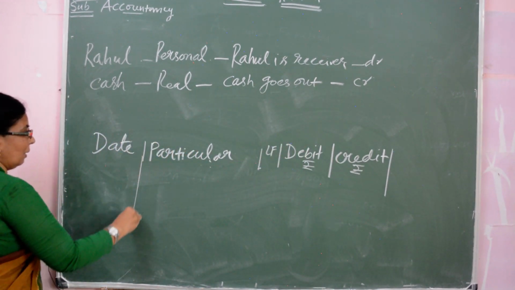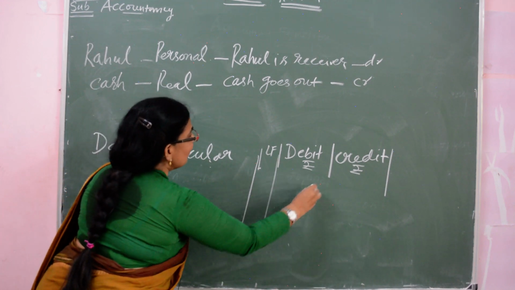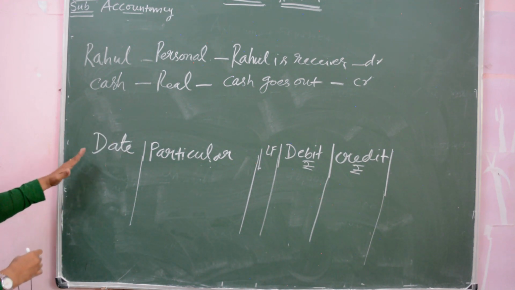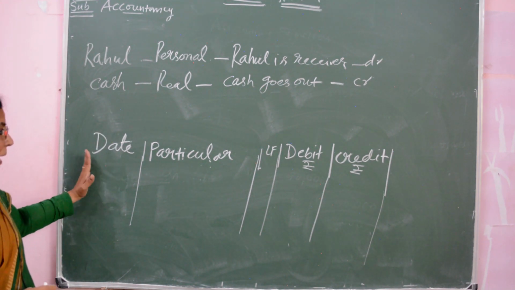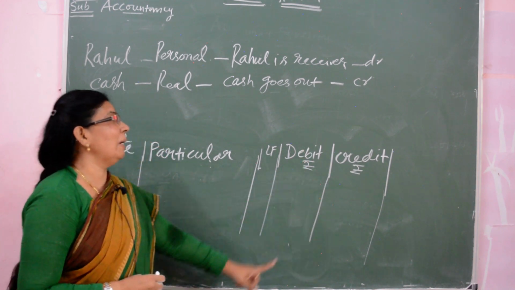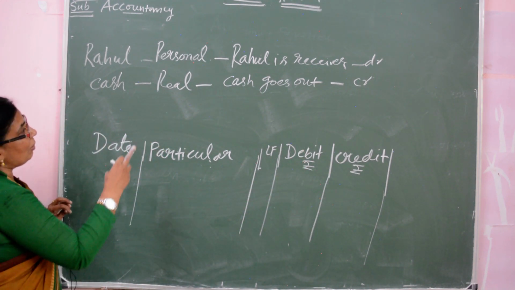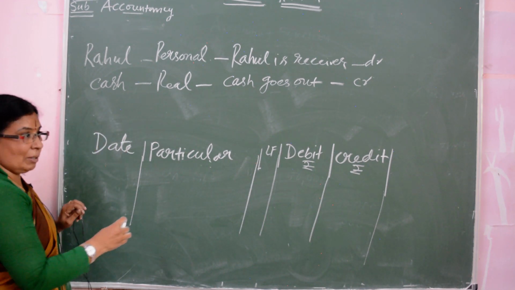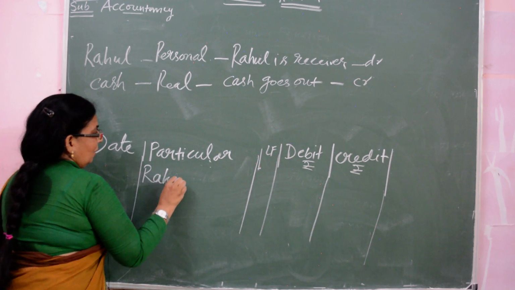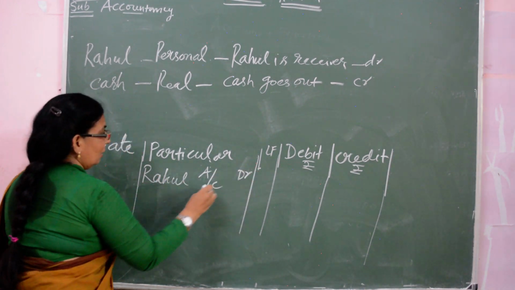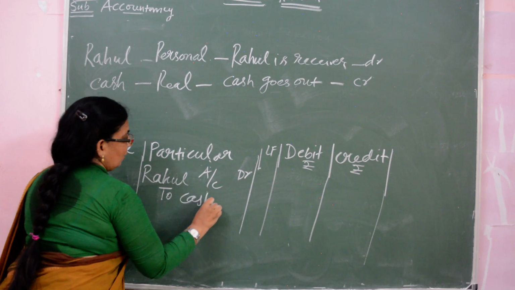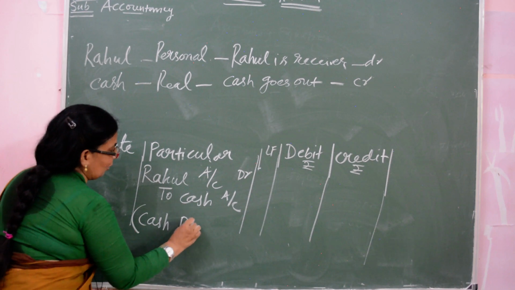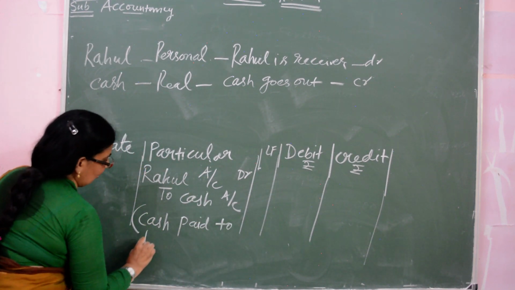Now we have to write the journal entry. Whenever the analysis of transactions is there, you have to analyze it like this. Then after that you have to write this format: date, particulars, LF, debit and then credit. Now Rahul is the debit. Rahul account debtor to cash account. Here the narration you have to write: cash paid to Rahul.